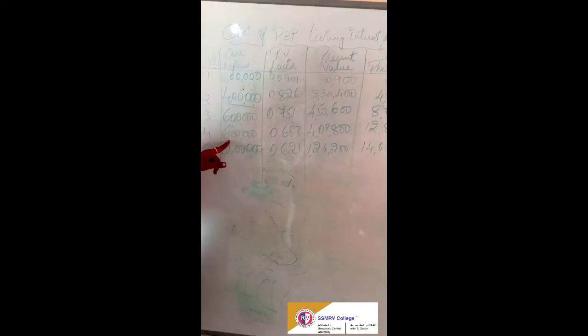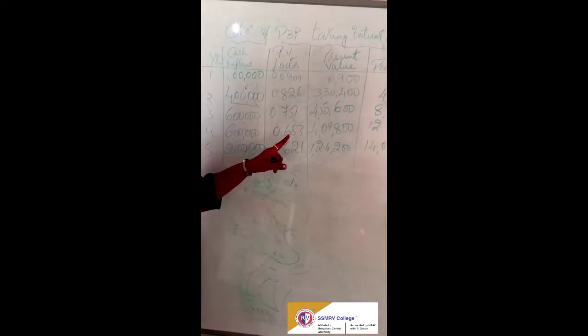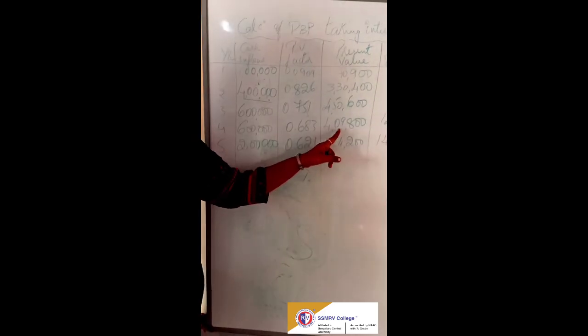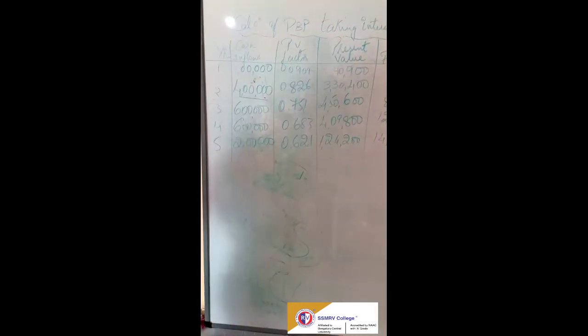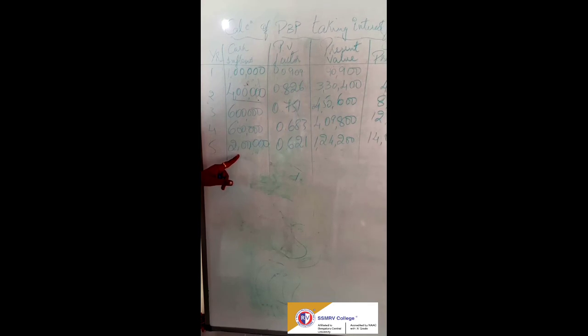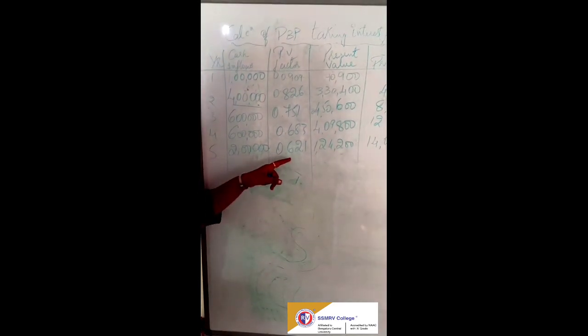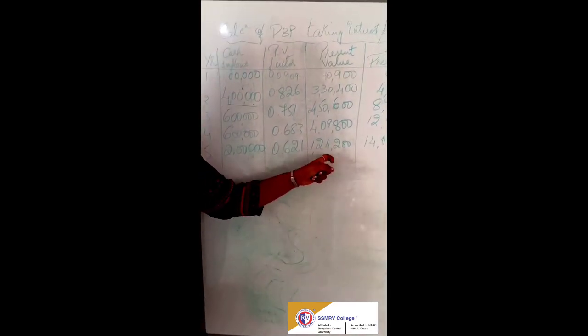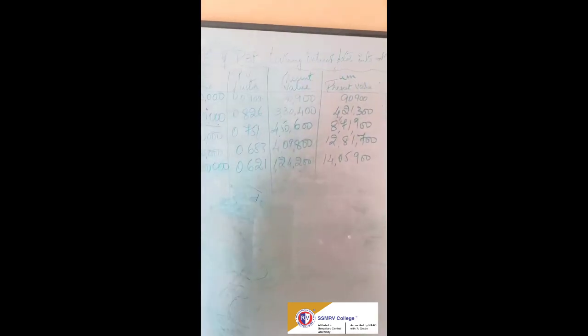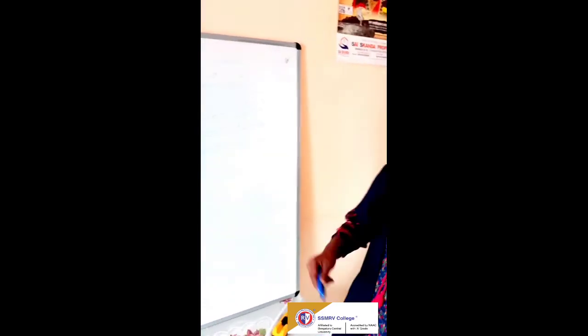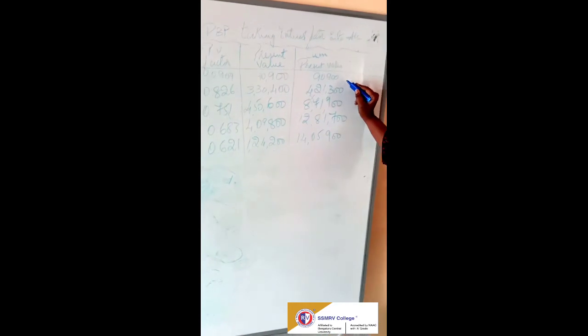And 6 lakh by 0.683, you will get 4,09,800. And 2 lakh by 0.621, you will get 1,24,200.